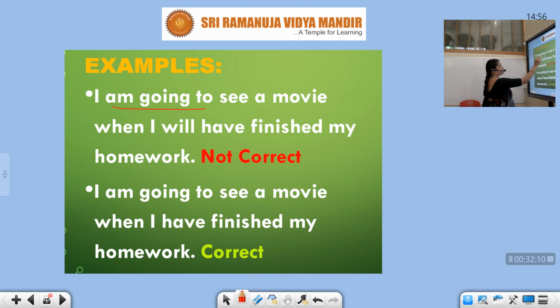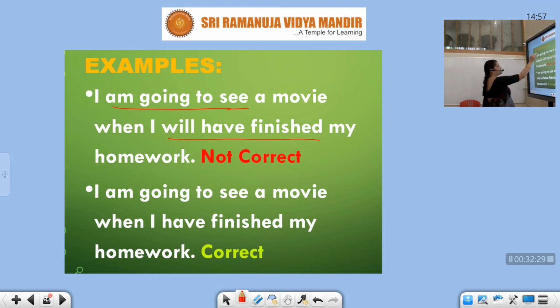I am going to see. Going to is a future tense. I am going to see a movie. Or I shall be. Or I am going to see a movie when I will have finished my homework.